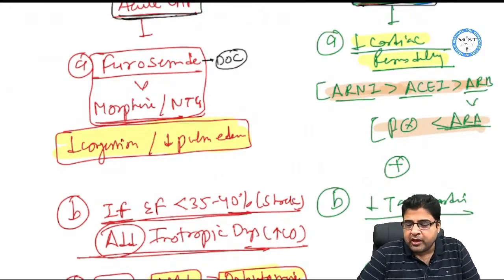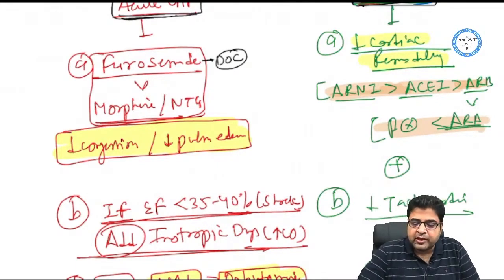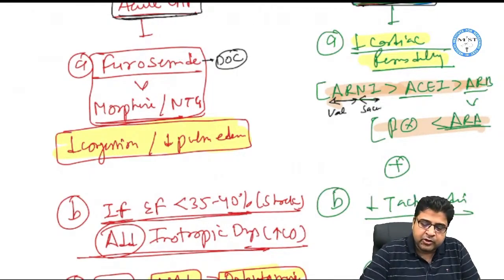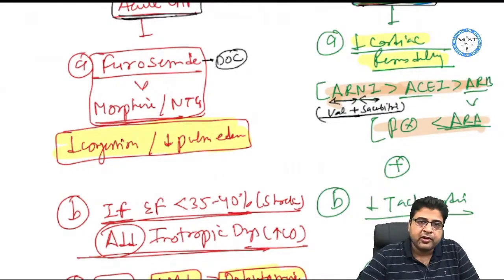Just for the recall, ARNI is a combination of 2 drugs. AR is for angiotensin receptor blocker, that is valsartan, and NI stands for neprilysin enzyme inhibitor, that is sacubitril. It's a combination of sacubitril plus valsartan. So this medicine is given to prevent the remodeling.